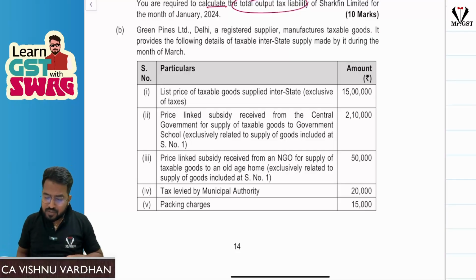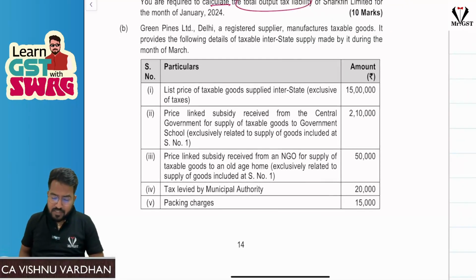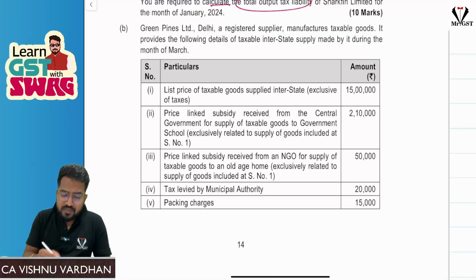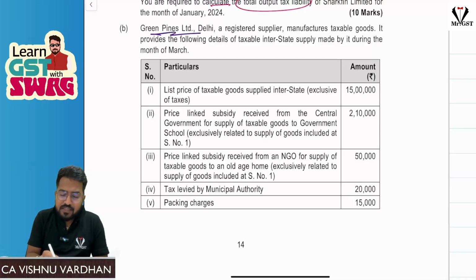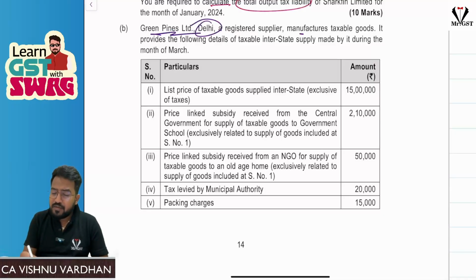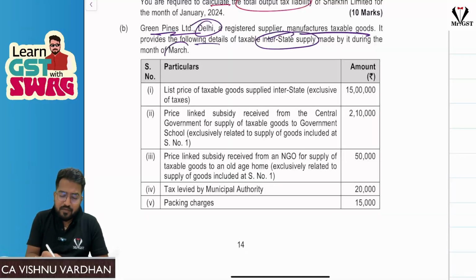Again, if you see this question also, like ICAI study material question, I guess. So a similar question we have seen in the ICAI study material, somewhere we would have seen this during your practice. Simple question again. Green Pines Limited, Delhi, that is important for us. Manufacturing taxable goods, provides the following information regarding interstate supply for the month of March.